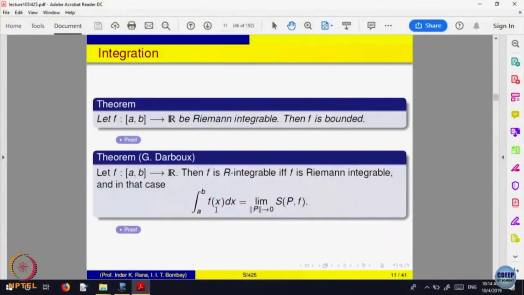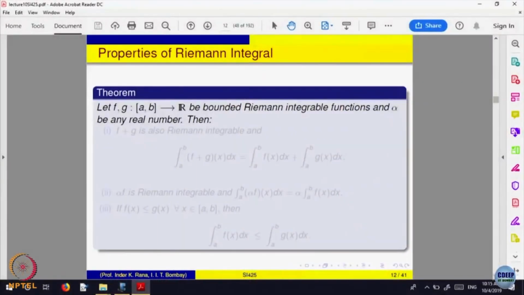If I take f plus g, so what will be the integral of f plus g? That will be the limit of integrals, limit of S_P of f plus g, right. But the limit splits, limit of f plus g is equal to limit of f plus limit of g. So that is the advantage, that sometimes this way of proving that a function is integrable is useful to get the result. So one proves the theorem like this: if f and g are integrable, then f plus g is integrable, and the integral of f plus g is integral f plus integral g.